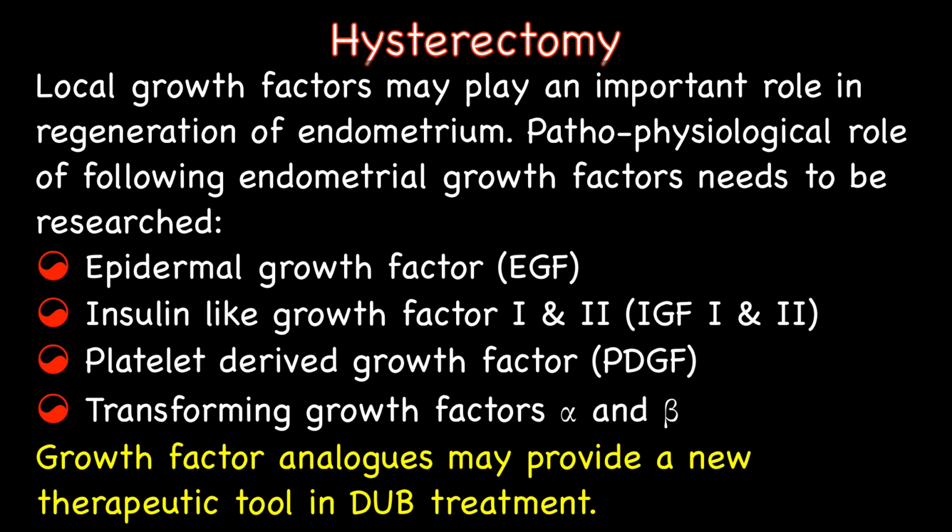It should be noted that the rate and degree of cellular proliferation or its inhibition are greatly influenced by a group of local growth factors. These growth factors may play an important role in regeneration of endometrium. Pathophysiological role of the following endometrial growth factors needs to be researched: epidermal growth factor, insulin-like growth factor, platelet-derived growth factor, and transforming growth factors alpha and beta. Development of growth factor analogs may provide a new therapeutic tool in DUB treatment.